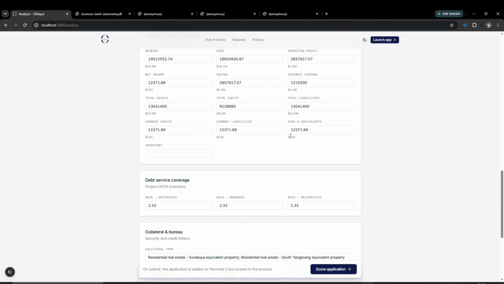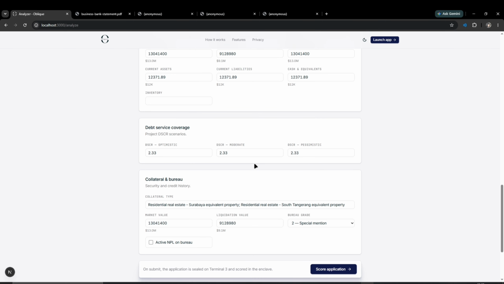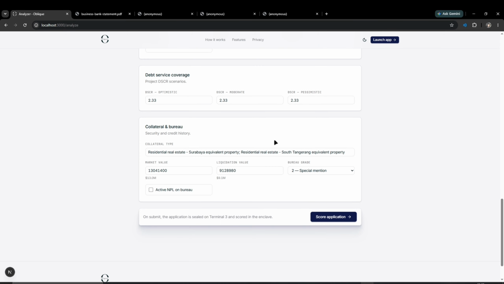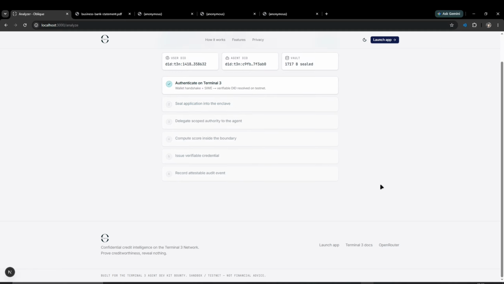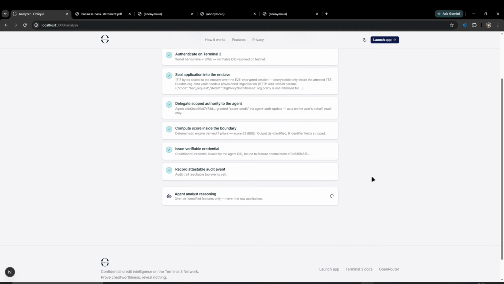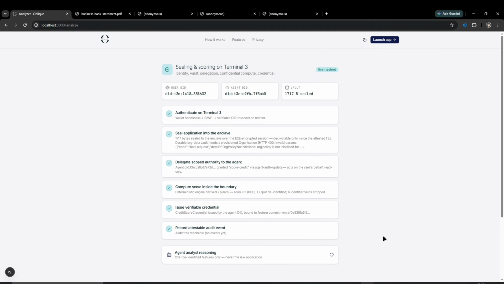Now, normally a user will need to verify all this data, but since this is just example mock data, I'm going to skip over it, and we are going to skip right to scoring the application here. So we can just simply click this. Well, you can adjust the data manually first if you need to, but here I'm just going to skip it, and I'm going to score the application directly. And here it is going to authenticate on Terminal Tree, and also call the LLM agent that we provide, so that it can derive the credit score, and also the opinion.